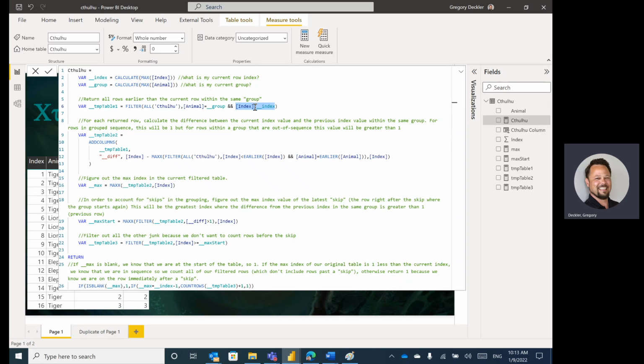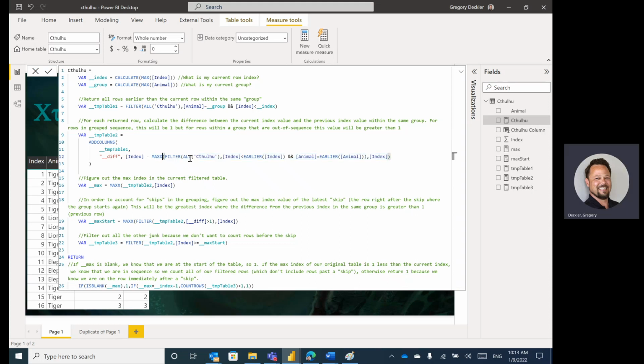It's actually kind of an important piece of this in terms of how this was constructed. We could have done it with a greater than or less than or equal sign, but this particular version when I created it used less than. We'll create another temp table here, and what you see is I'm adding this column diff, which is calculating the difference between my current index and the previous instance of that animal in that index.